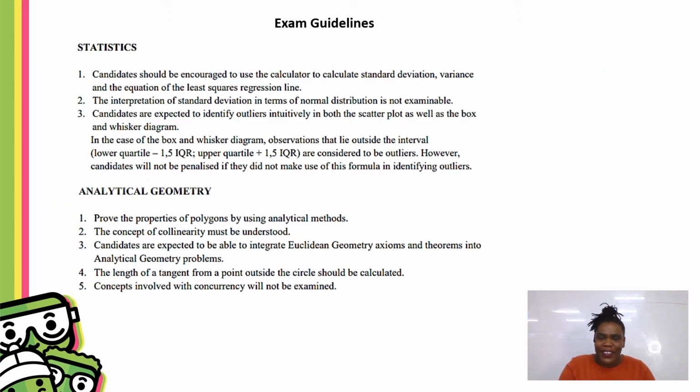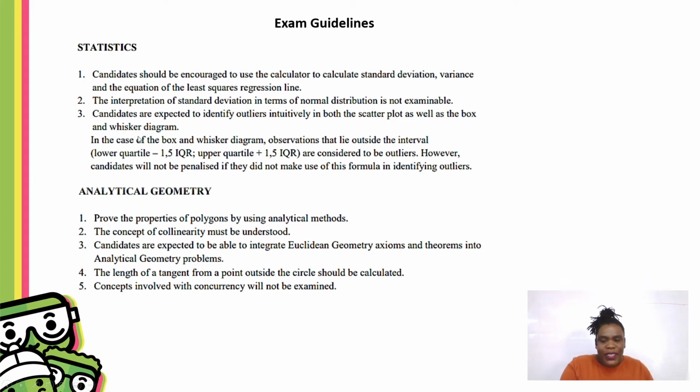So the first part, statistics. Most of the stats is just calculator work. If you know how to work with your calculator, it's going to be so easy. It will make everything seem God-given. It's literally handed over to you, so get those marks. When you interpret standard deviation and variance, you don't need to worry about knowing the normal distribution table. That's fine. It's not examinable. You just need to know how to calculate the standard deviation using your calculator and how to use that to then comment on certain things.